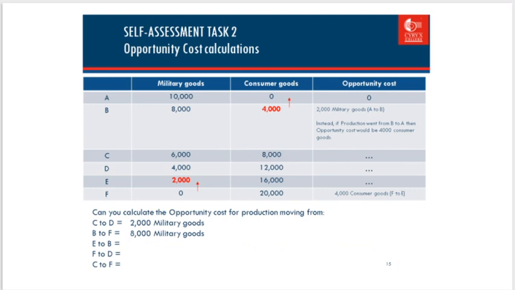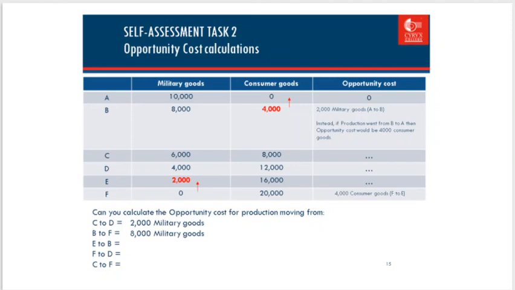Self-assessment task 2. Opportunity cost calculations. Okay, this table comes from the previous table. See, points A, B, C, D, E, F, same as the previous table. If we want to produce 10,000 military goods, we cannot produce consumer goods because we use all our resources to produce military goods. So, back to the point.